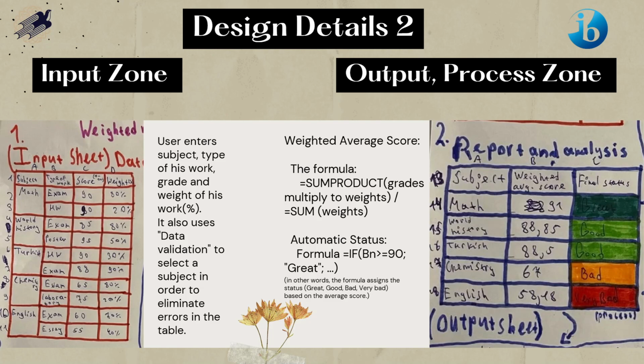Weighted average score formula is sumproduct divided by sum. In sumproduct we bring the grades and weights, so grades multiplied by weights, and then divided by the sum of the weights. Also in the output we have automatic final status, with the formula if: if it is more than 90, it's great; if it is less than 90, it's good, for example.